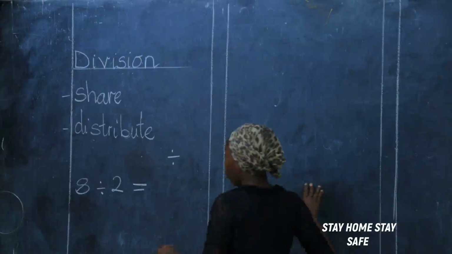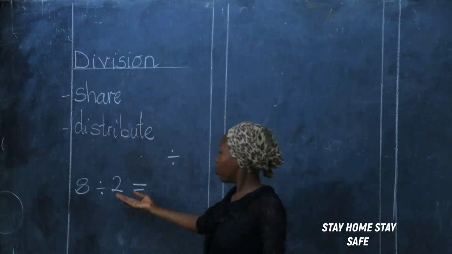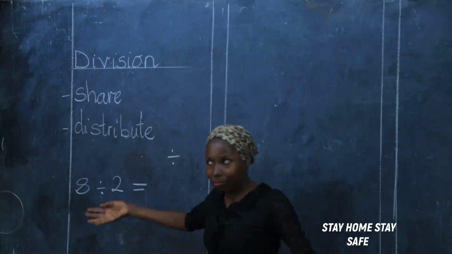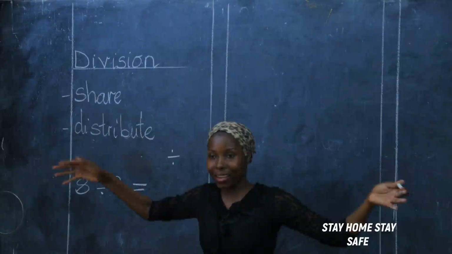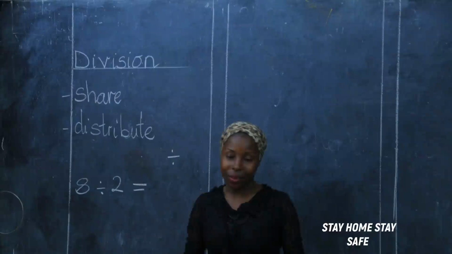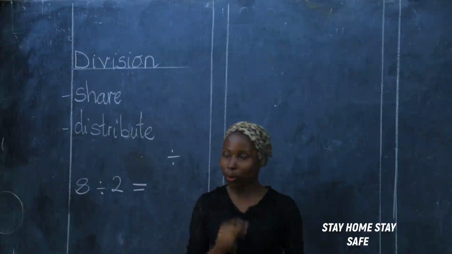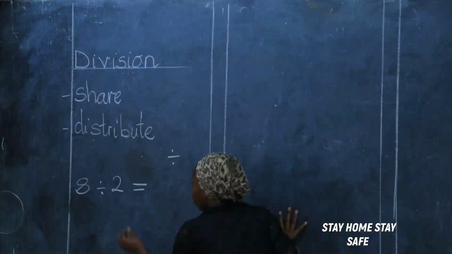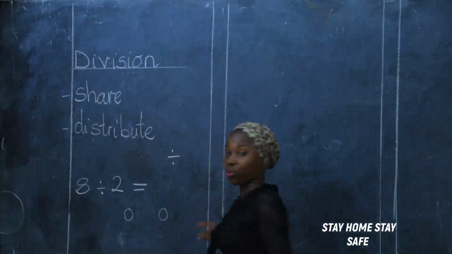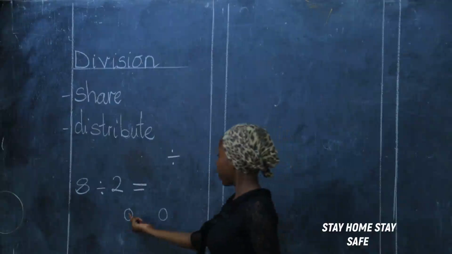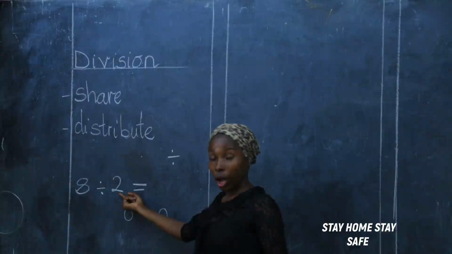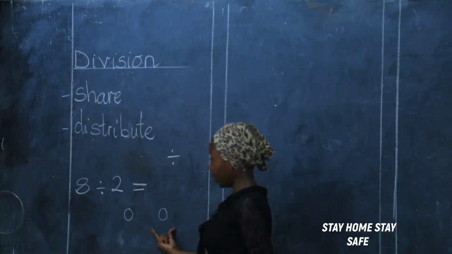Okay? So, what I like to do is to draw these people. Of course, I'm not going to draw the whole mom or the whole dad. I'm not going to draw the whole sister or the whole friend of yours. No, I might not be able to do so. This is what I'm going to do. I'm going to imagine these are my friends whom I'm supposed to give. This is friend 1, this is friend 2. Remember, they told me to do 2. Are we together? So these are 2 friends.